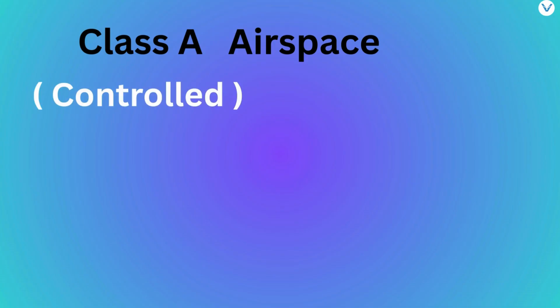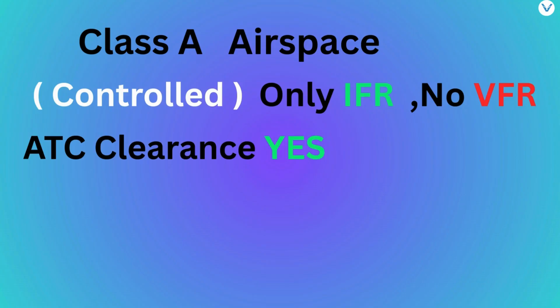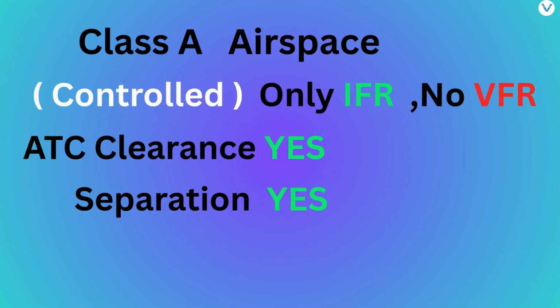Class A is a controlled airspace, where only IFR flights are permitted. In Class A airspace, ATC clearance is required to operate a flight, and separation is provided to all operating flights. No traffic information is provided in Class A airspace. Continuous two-way communication is required in Class A airspace.